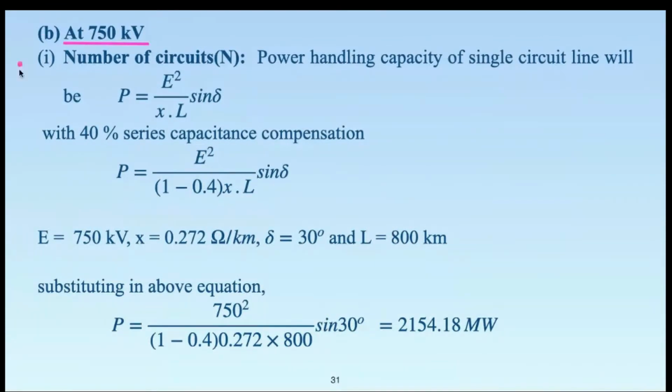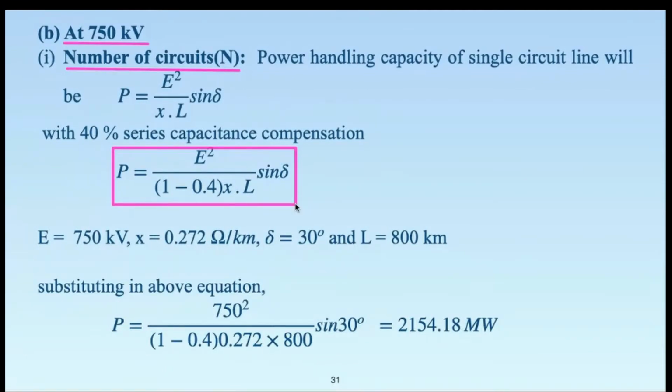The first thing that is required to be calculated is the number of circuits required for transmitting a power of 2000 megawatts, isn't it? Again, you have to understand that with series capacitor compensation, the equation will get slightly modified as E square sin delta upon 1 minus some factor times XL.